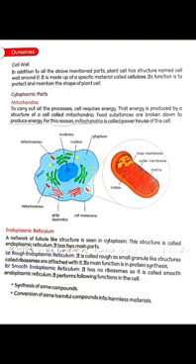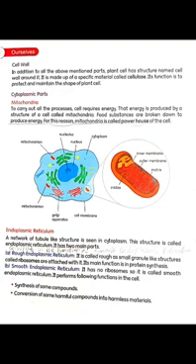It synthesizes some important compounds needed for the requirement of the cell, or it helps in the conversion of some harmful compounds into harmless compounds which are used by the cell.